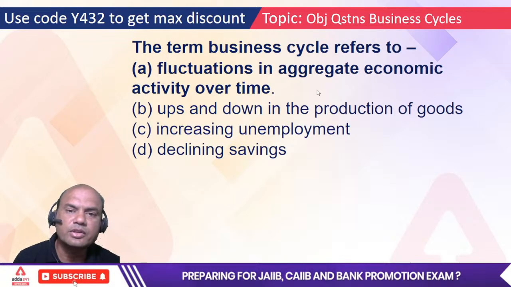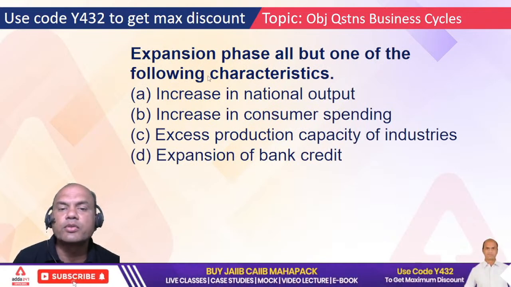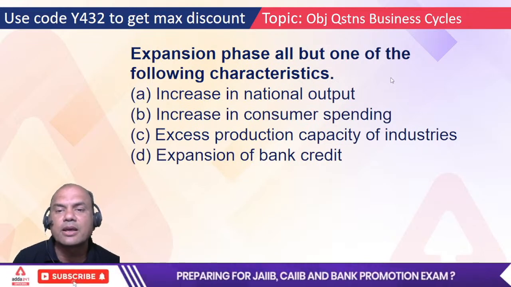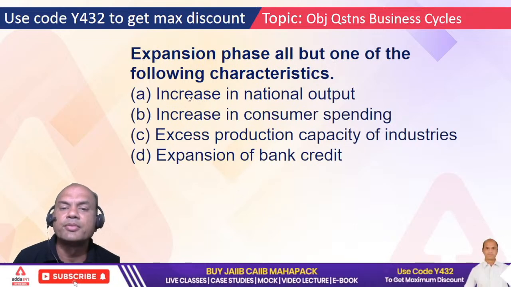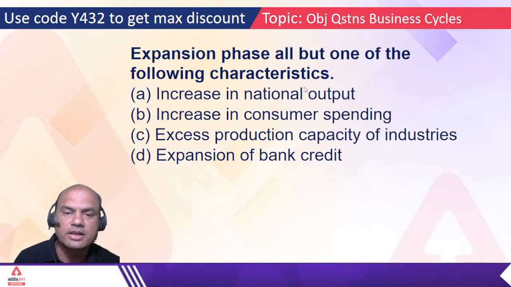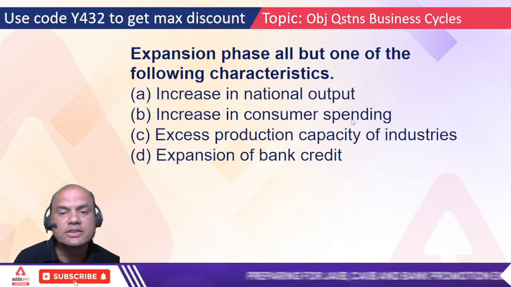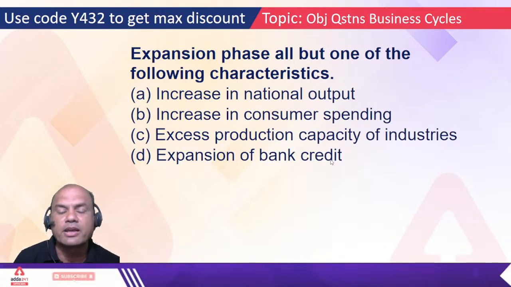A. Got it? Expansion phase: all but one of the following are characteristics. It means in the expansion phase everything happens, but one thing doesn't. So what doesn't happen? Increasing national output, increase in consumer spending, excess production capacity of industries, and expansion of bank credit.